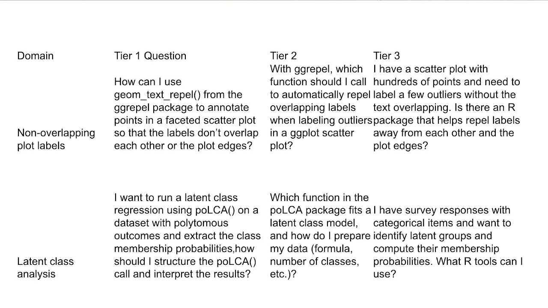Tier 1 is like, I know the function name, but how do I use it? And tier 2 is like, I know the library, I know the package, but I don't know what functions I should use. And tier 3 is like, I want to do a stacked plot with hundreds of points and need to label a few outliers without the text overlapping, but I don't know what packages or what functions to use. So these are examples of tier 1 to tier 3.